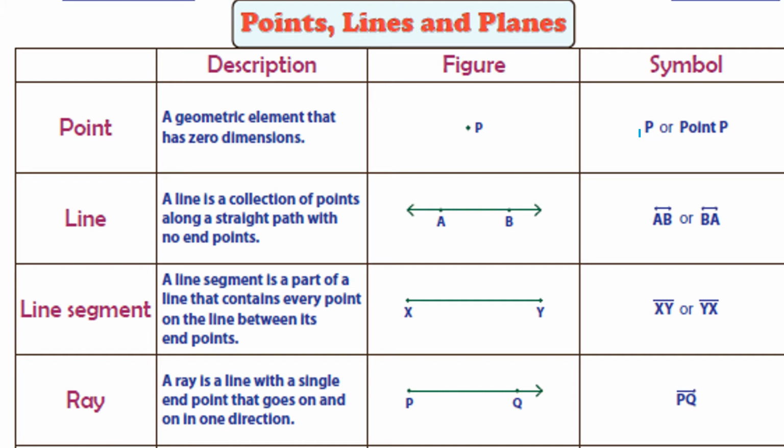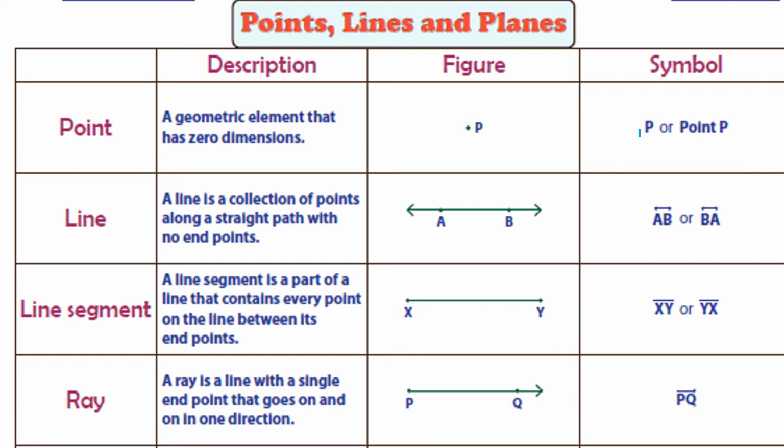Then line segment. A line segment is a part of a line that contains every point on the line between its endpoints. See here, XY is a line segment. We write the symbol XY with a line above it, without arrow marks. Then ray.